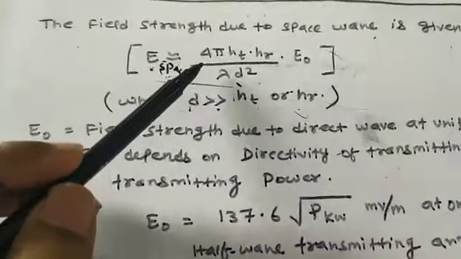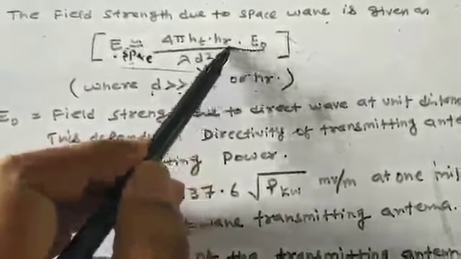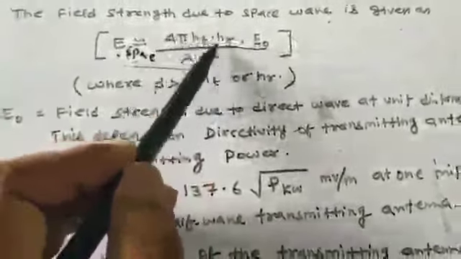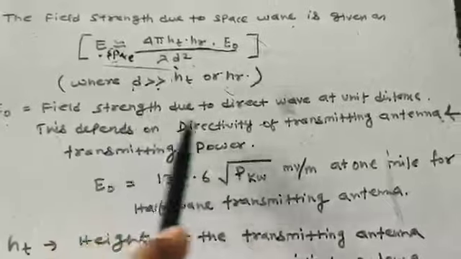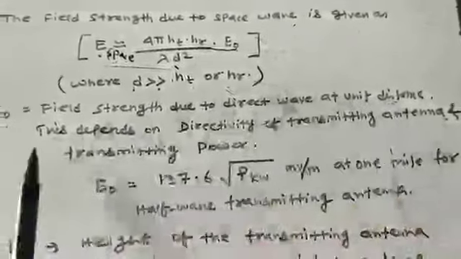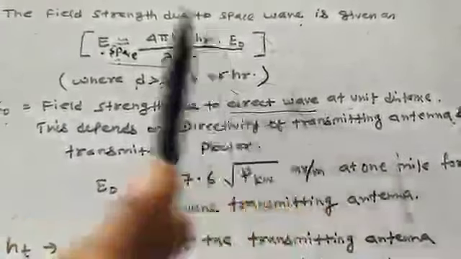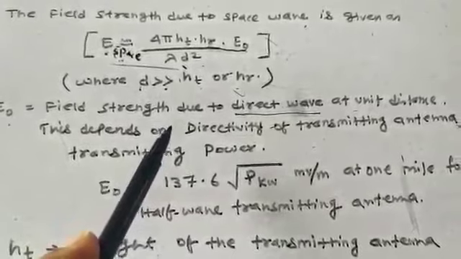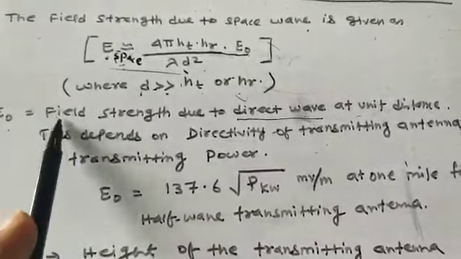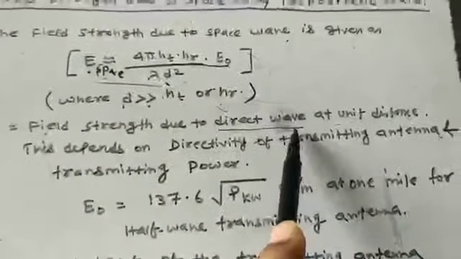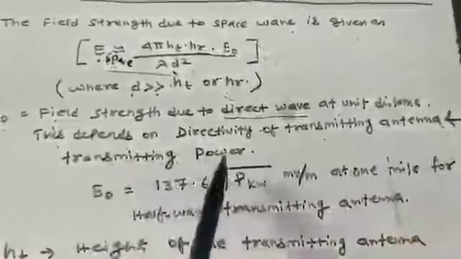Now the symbols have their usual meaning, like what is the value of E naught, because in the numerator E naught is also multiplied with 4 pi ht into hr. So what is this E naught? The physical significance of E naught is the field strength due to the direct wave or direct ray at unit distance. This E naught value will be calculated by the directed wave. In space wave communication, the transmitting antenna can see the receiving antenna. So this is the field strength due to the direct wave at unit distance, and this value depends on the directivity of the transmitting antenna and the transmitting power.